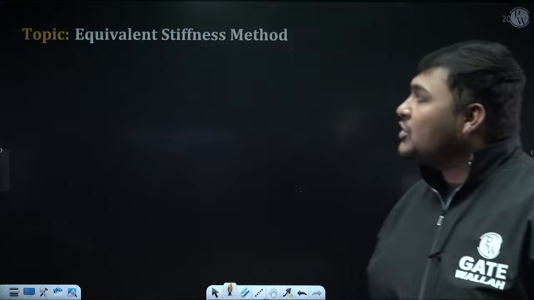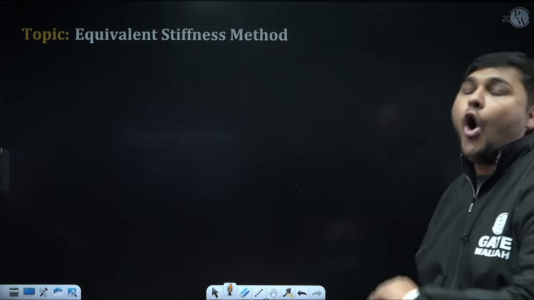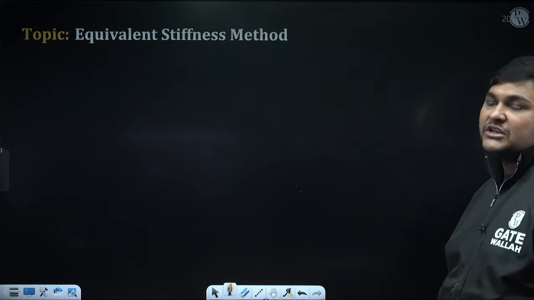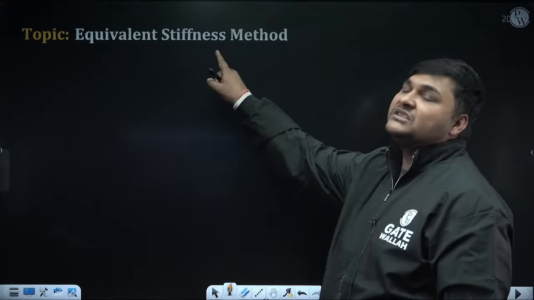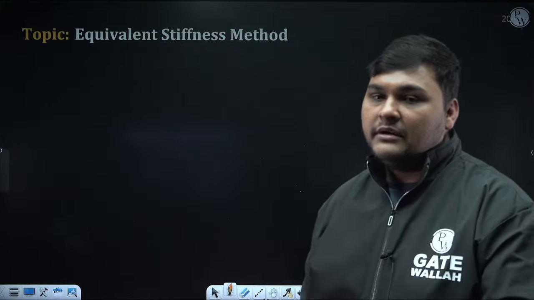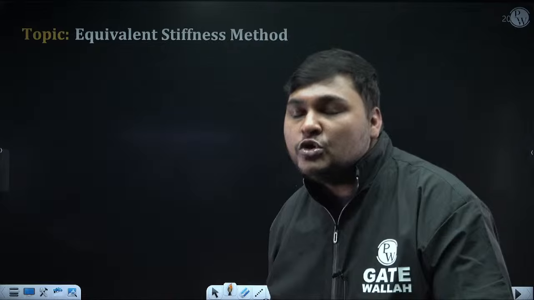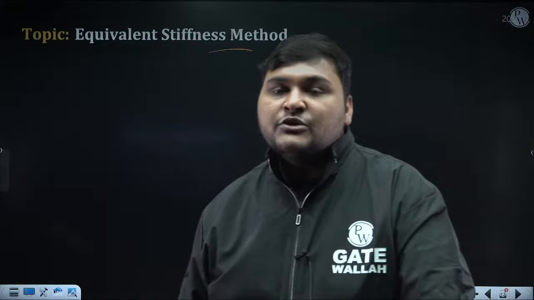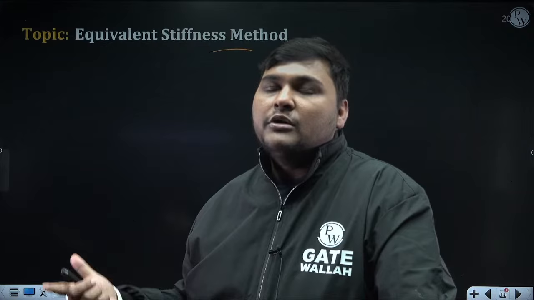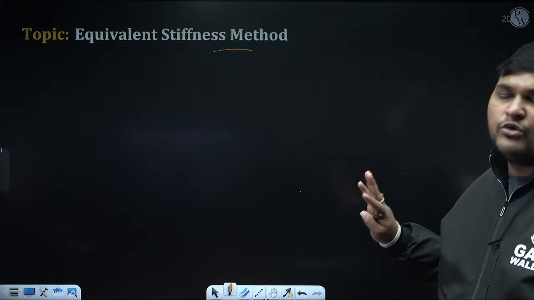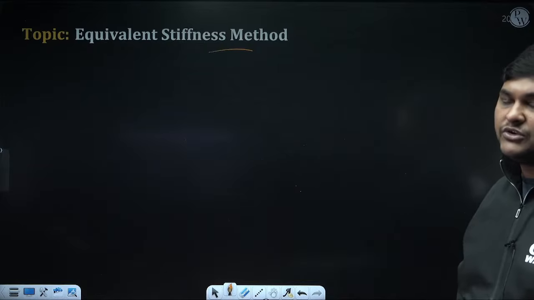But this equivalent stiffness method is not valid for all cases. It is valid for some particular types of cases. So remember first of all for which cases this method is valid, and apply it only for those cases. If the question is coming from those cases, what is the benefit of deriving the equation, if we can calculate omega n without deriving it? So don't try to derive the equation, just use the method which I am going to discuss right now.